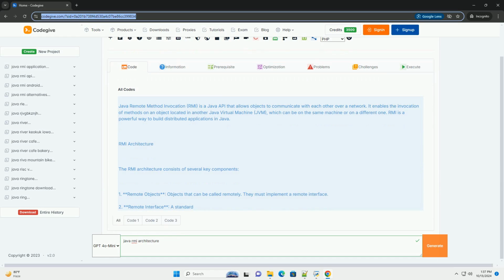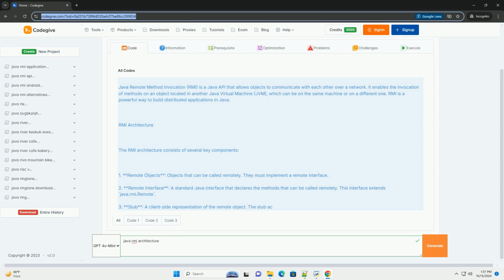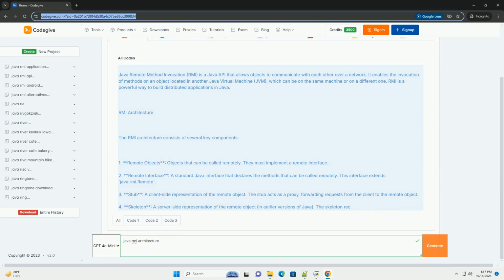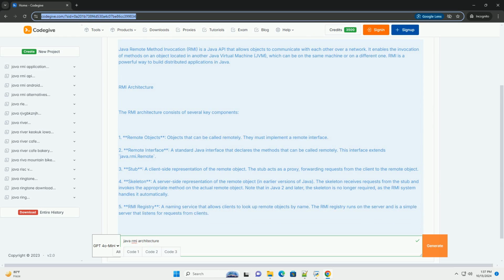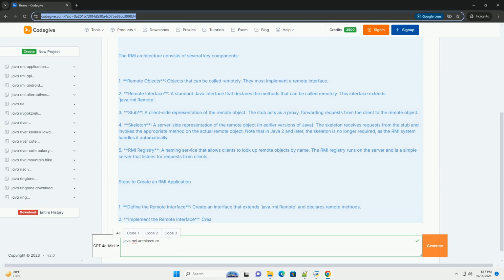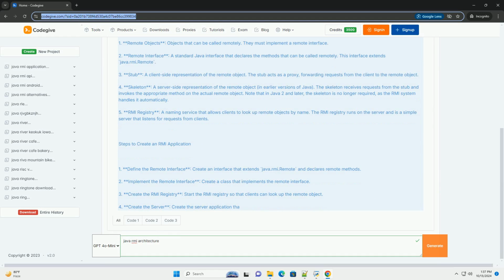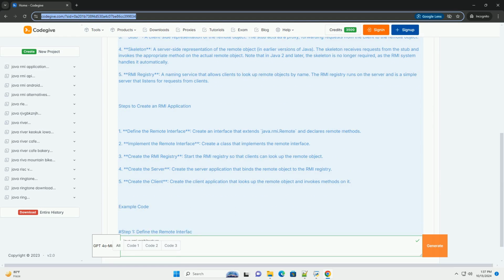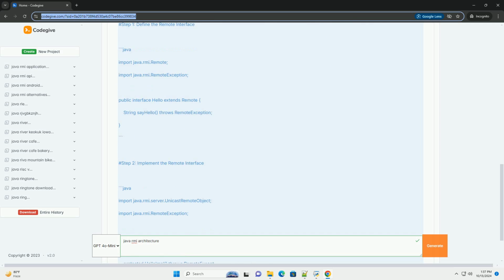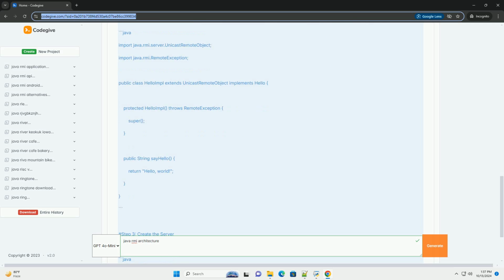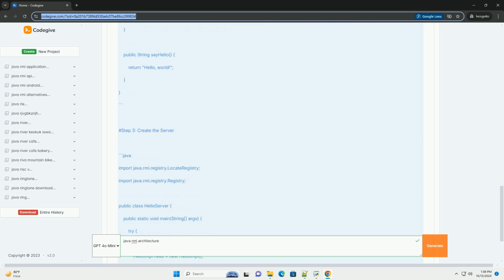Java Remote Method Invocation, RMI, is a Java API that allows objects to communicate with each other over a network. It enables the invocation of methods on an object located in another Java virtual machine, JVM, which can be on the same machine or on a different one. RMI is a powerful way to build distributed applications in Java.